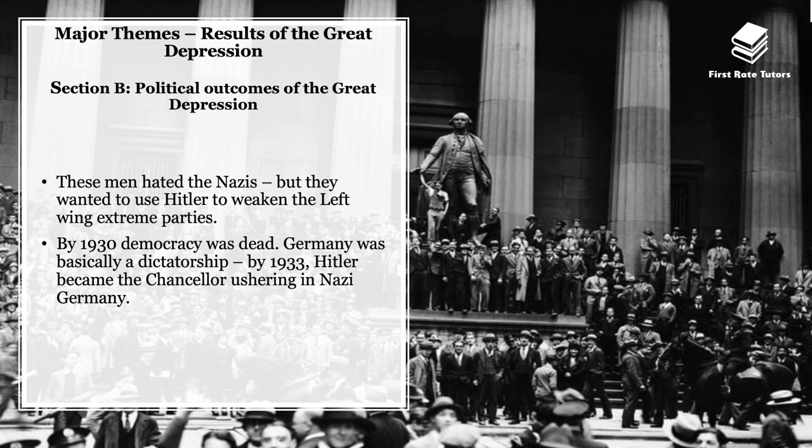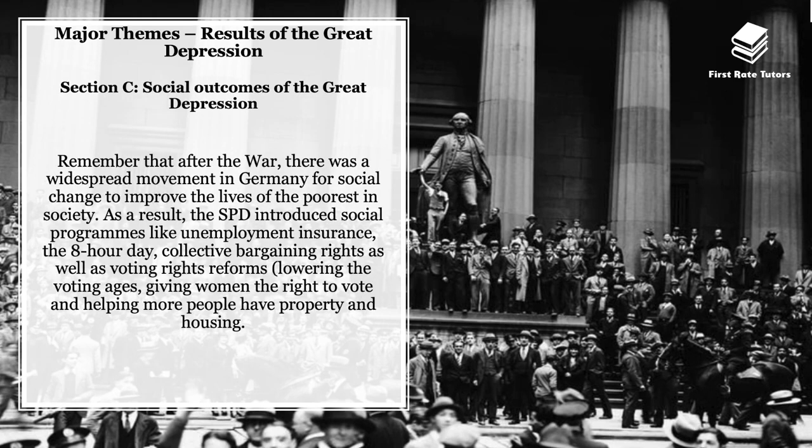Although, do bear in mind, they didn't really like the Nazis, this small group that surrounded Hindenburg. They did want to use Hitler as a pawn to weaken the left. And this, of course, meant that not only was Hitler strengthened, but they also underestimated Hitler's acumen. They thought that he could be manipulated to weaken the left, and then when they were done with him, they could cast him to the side. However, Hitler outmaneuvered them. Do you remember that by 1930, democracy was dead, and Germany became essentially a dictatorship, and by 1933, Hitler became Chancellor, ushering in Nazi Germany.